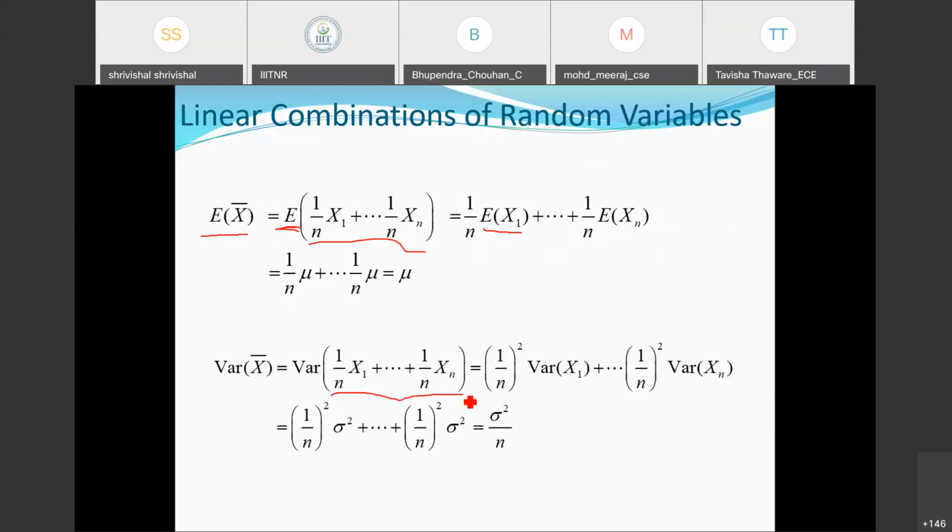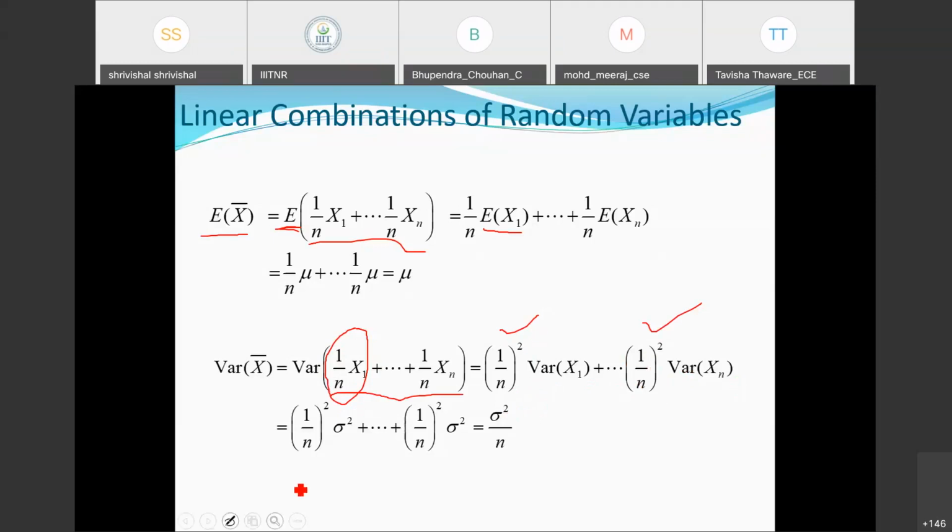So each term with the respective division I have just written in here. So for this variance, the square of the term's quantity will need to be taken. So from each term 1 by n square will come here. So variance of x1 plus 1 by n square plus and so on, plus 1 by n square into variance of xn here.